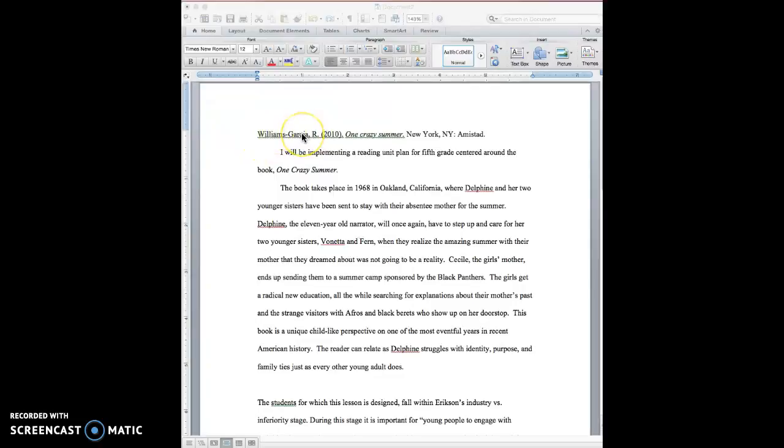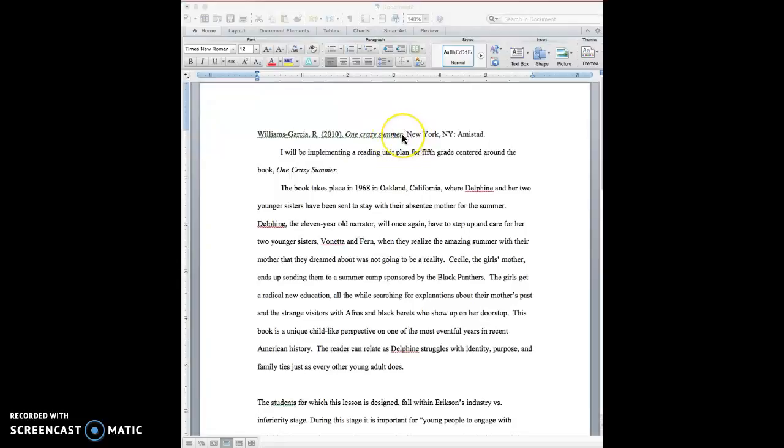So you start with the author's last name and first initial. You don't use the whole name, just the initial. And then in parentheses is the publication date for the book, and then the title. The title will be italicized, and the other thing about the title that's different from everything we've always learned about titles is that only the first word is capitalized. So one, but crazy and summer are small letters.